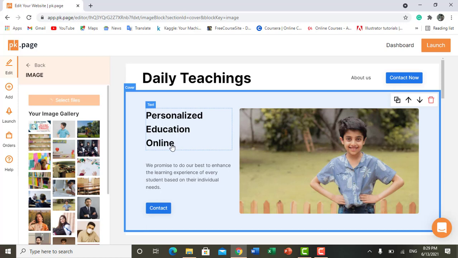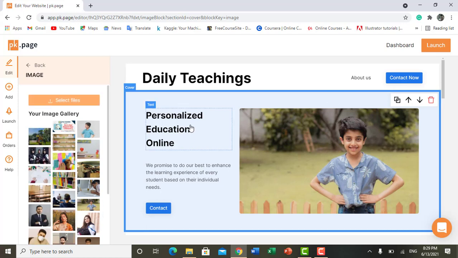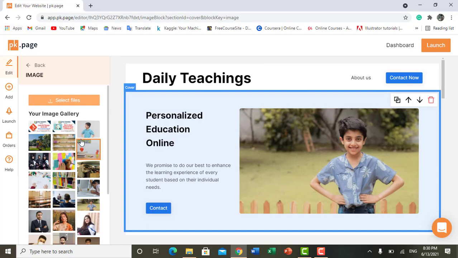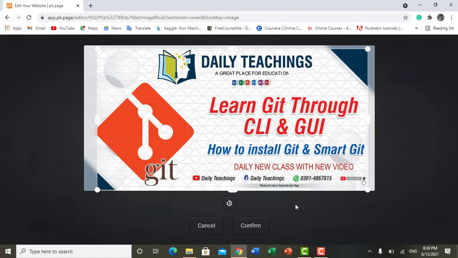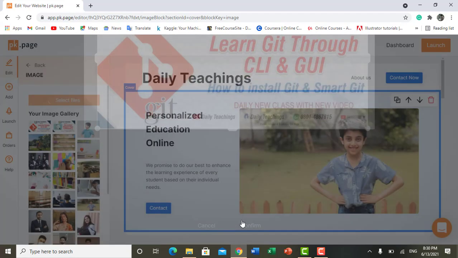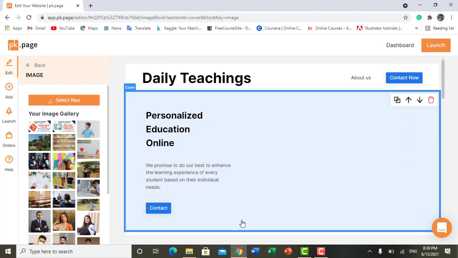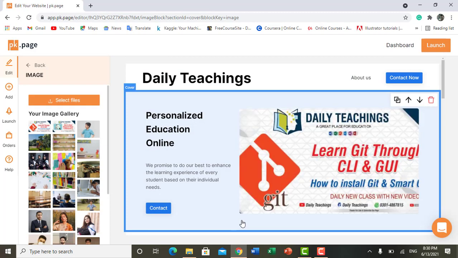And after that we will personalize this text. Now it's asking about the size of the image, whether I want to crop or resize it or not, and I just want to crop it a little bit. Now click on confirm. You can see as I click on confirm, our picture is successfully uploaded on our website.